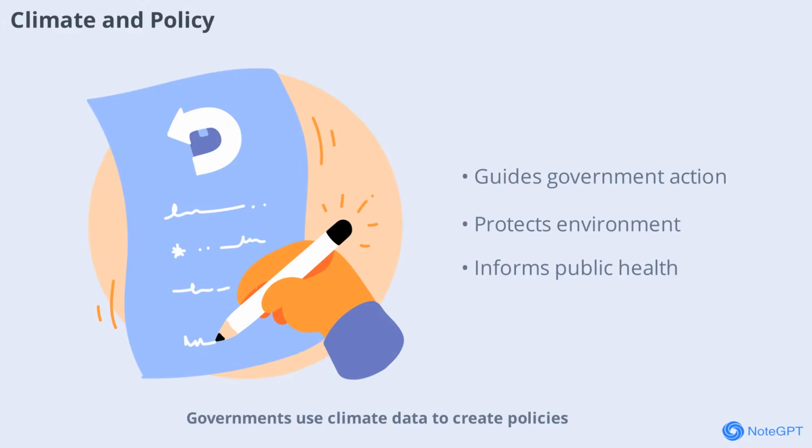Governments use climate data to create policies that protect the environment and public health. These policies address issues like emissions, renewable energy, and disaster preparedness. Reliable climate information is essential for making effective decisions.